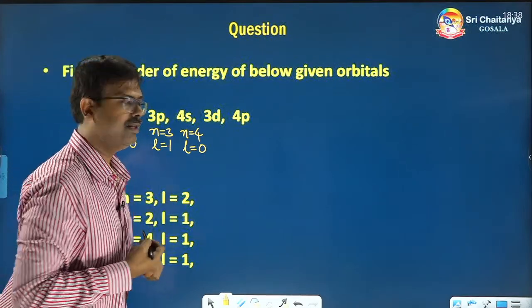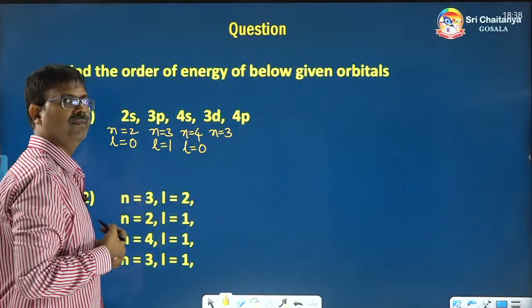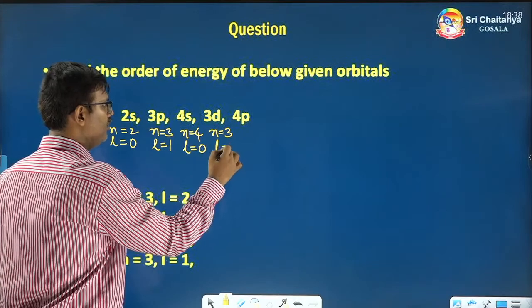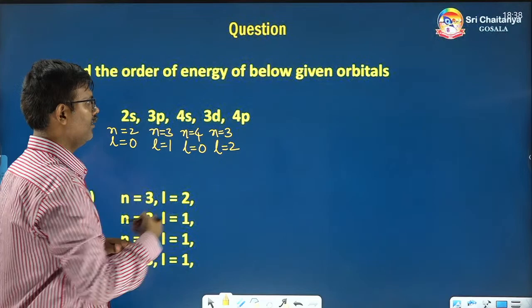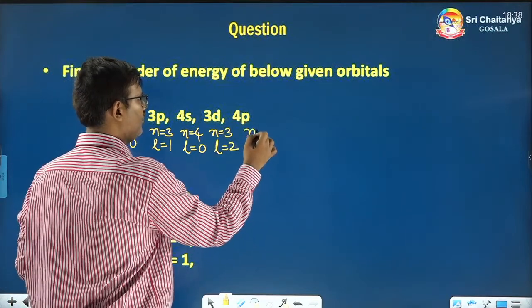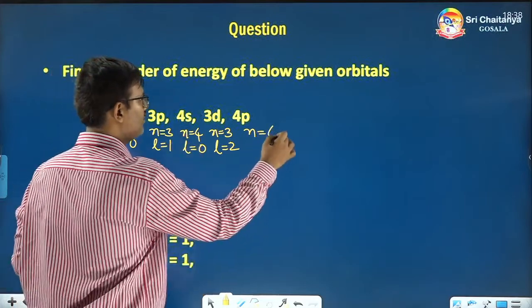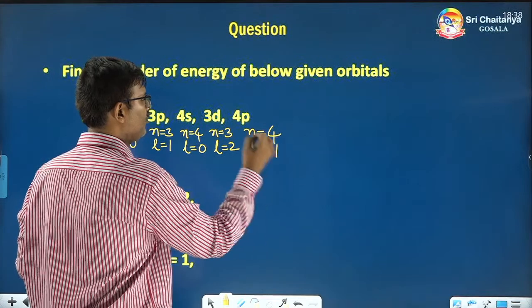Next 3d: n is equal to 3, and d orbital means L value is 2. 4p: n is 4, and the L value of p is 1.